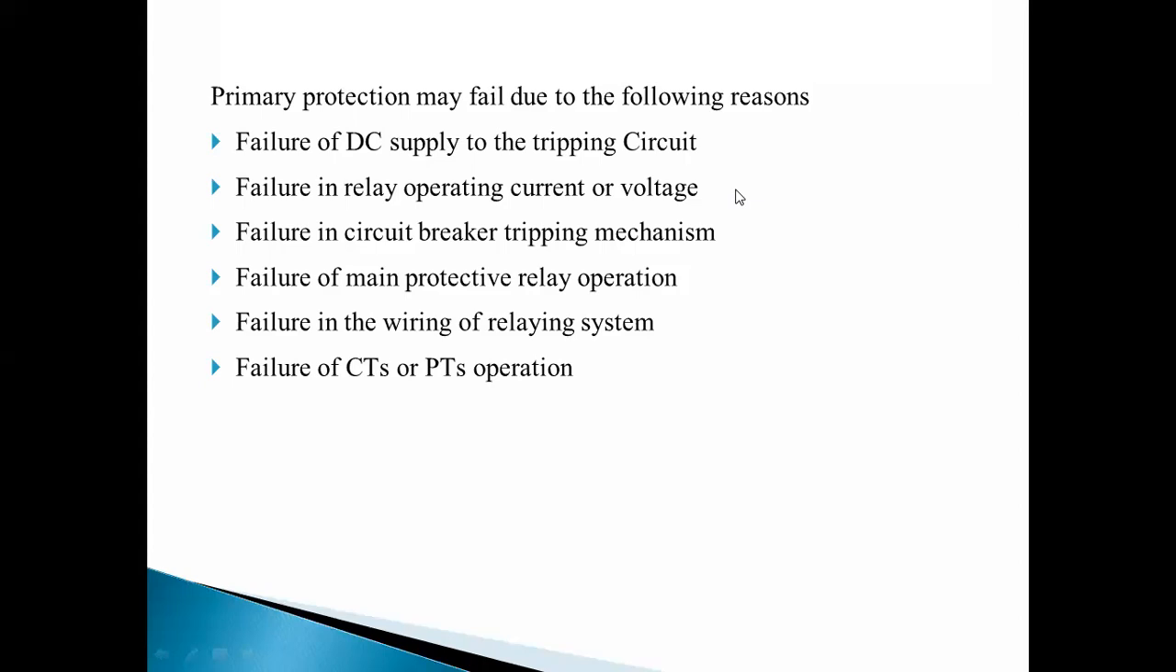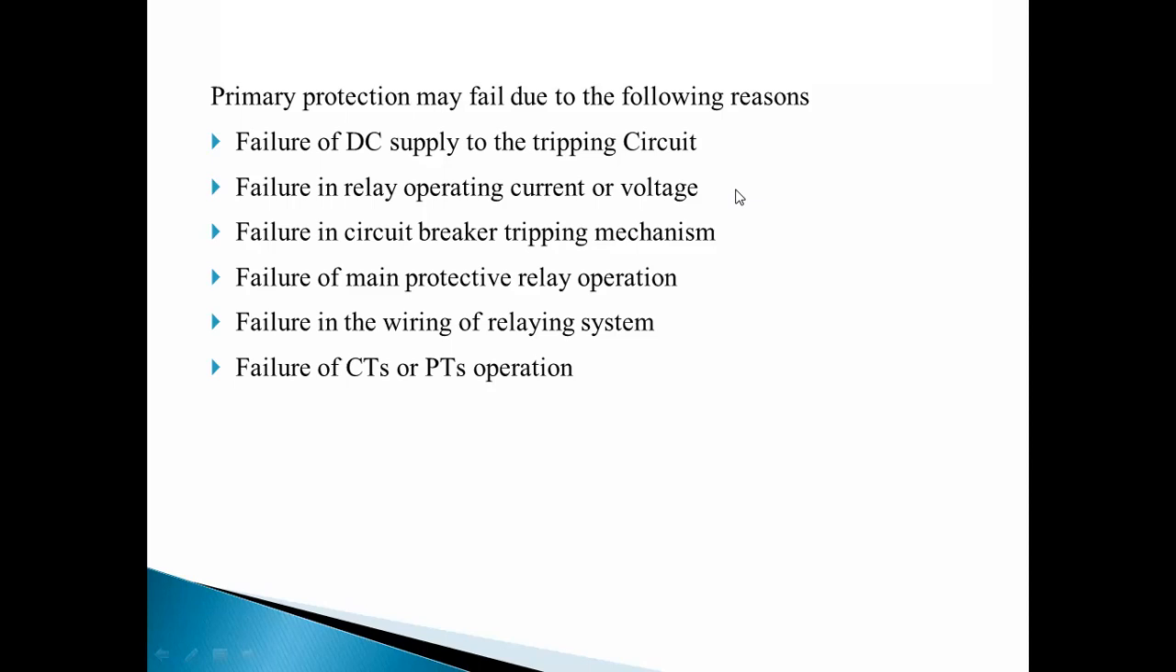Then failure in relay operating current or voltage. Actually, these relays are of different types. Here I will say that some relays are current operated, and some are voltage operated relays. In that diagram we have seen the current transformer, which means a current operated relay. Sometimes there are voltage operated relays also. So the relay may fail to operate due to current or voltage.